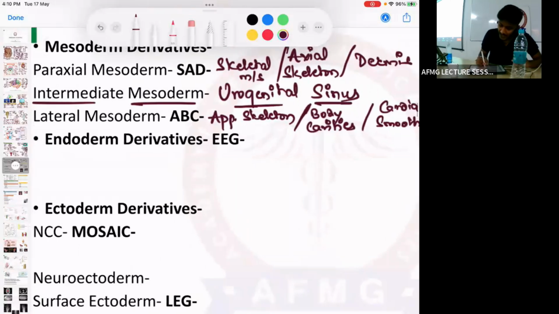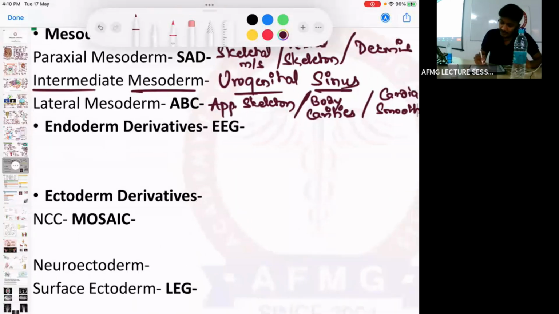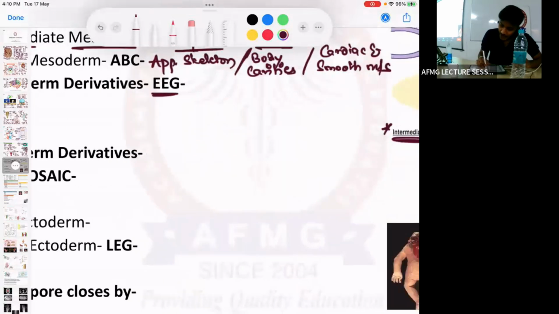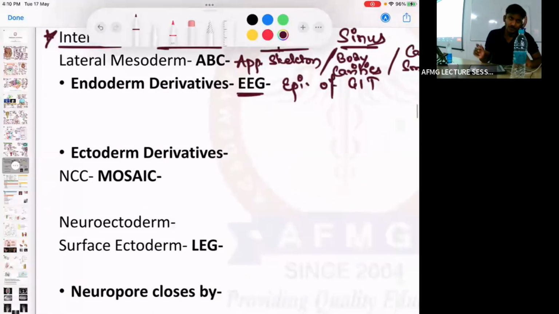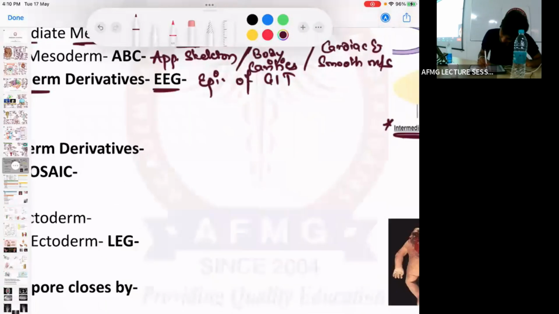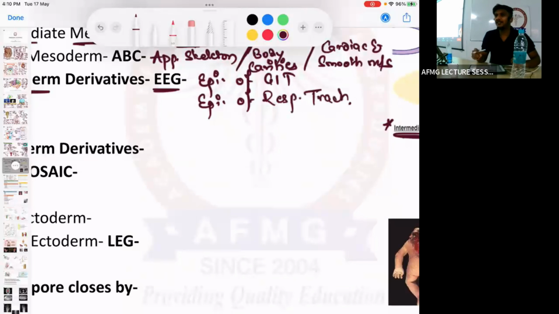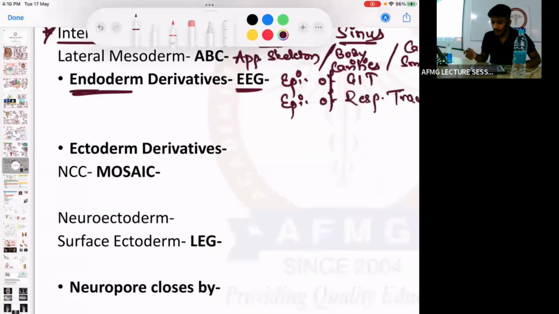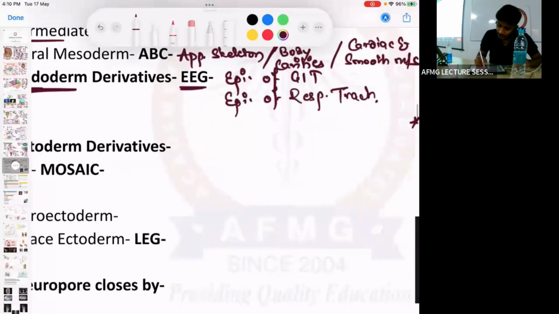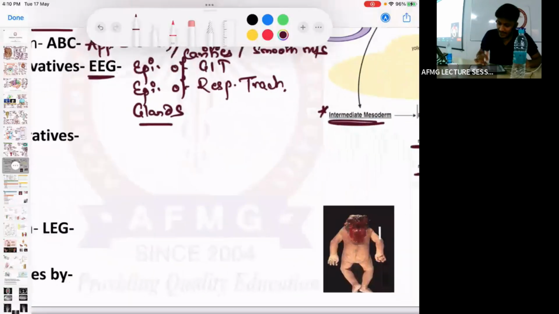Endoderm derivatives are remembered as EEG. First E goes for epithelium of GIT. The epithelium of GIT is derived from the endoderm. Second E goes for epithelium of the respiratory tract. So epithelium of respiratory tract is derived from the endoderm. कोई दिक्कत नहीं है इसमें. And G goes for the glands. G goes for which gland? जल्दी से.